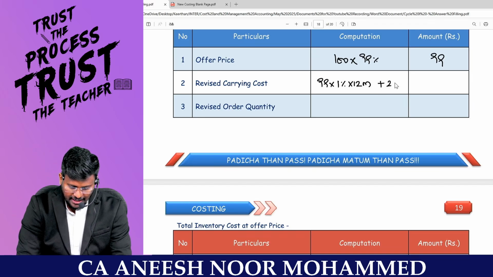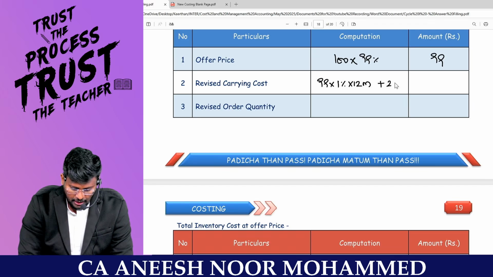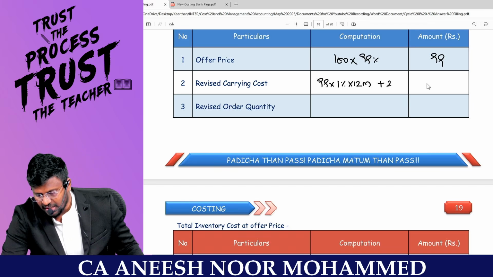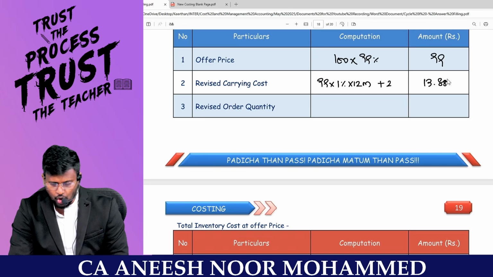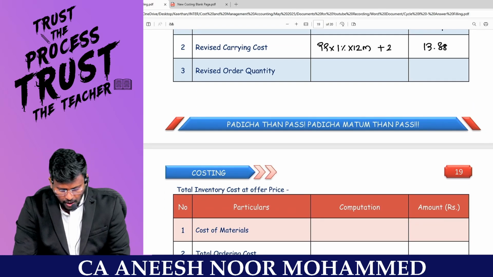Which means 99 into 1% means 0.99 rupees for 1 month, into 12 comes to 11.88, plus 2 comes to 13.88. That will be the revised carrying cost per unit per annum. Getting it? What will be the revised order quantity?